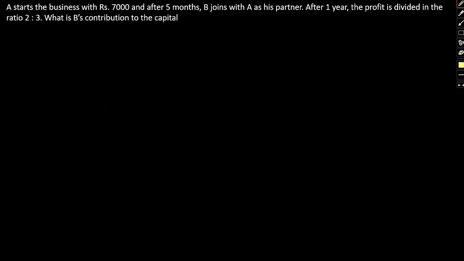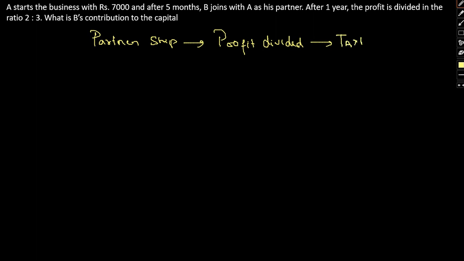Whenever we have any kind of partnership-based questions, the profit is always divided in the ratio of time by partner A into money by partner A is to time by partner B into money by partner B, and so on and so forth.